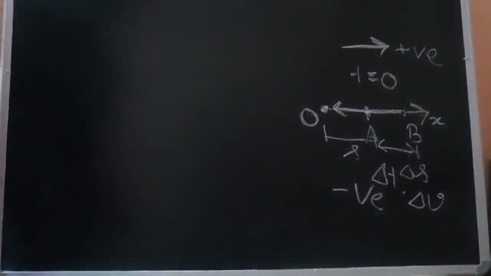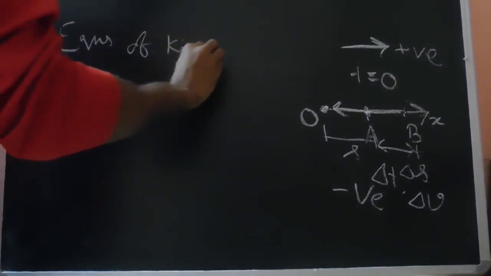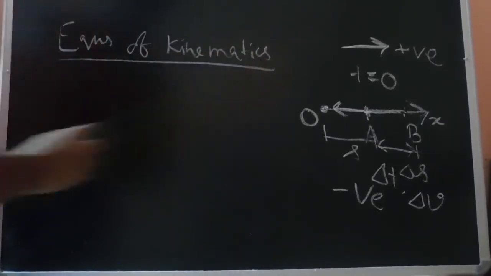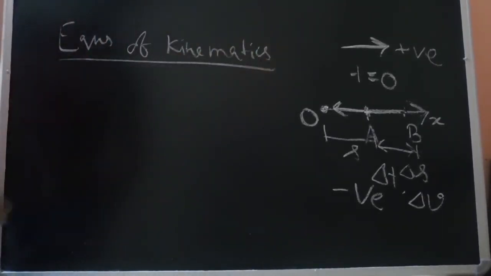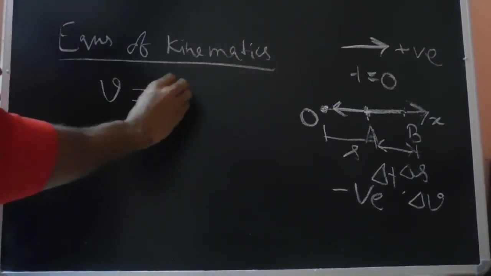Okay, so now let us check out the basic equations of kinematics. Equations of kinematics. So till now we have seen the definitions of velocity, acceleration and displacement. So the first equation that we have seen is that the velocity v is given as ds by dt.